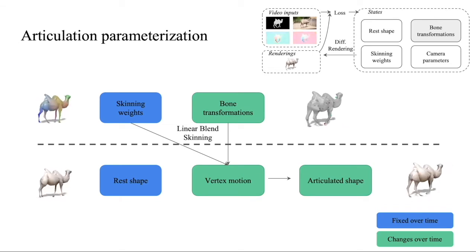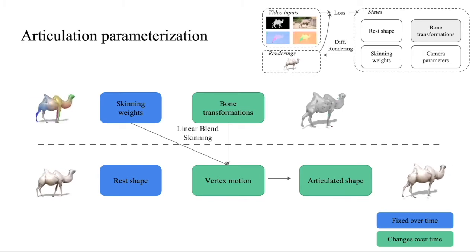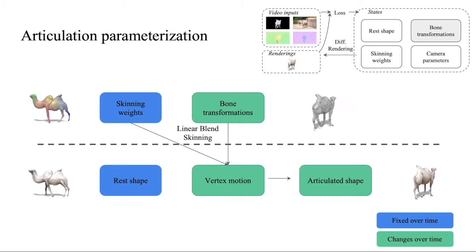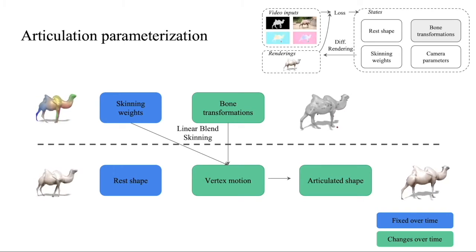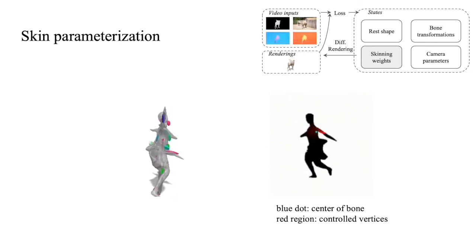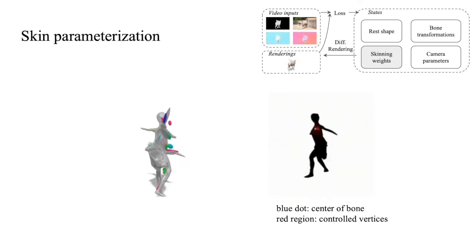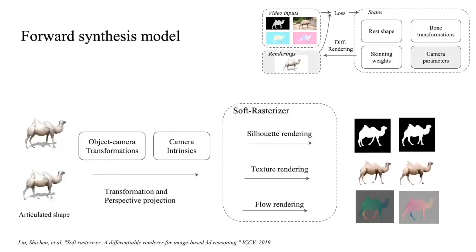Mesh vertices are represented with a linear blend skinning model where the skinning weights are visualized on the top left. Our skinning model allows vertices to deform as the bones deform. Skinning weights are parameterized by a mixture of 3D Gaussians with position, orientation, and scales. On the right side, we visualize the vertex motion controlled by one bone. The forward synthesis model transforms a pair of articulated shapes to the camera coordinates and performs a perspective projection. We use the soft rasterizer to render color images, object silhouettes, and forward-backward optical flow maps.